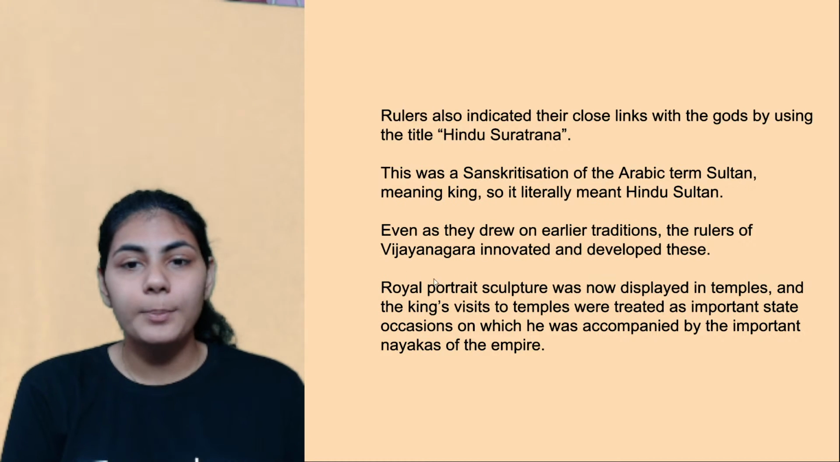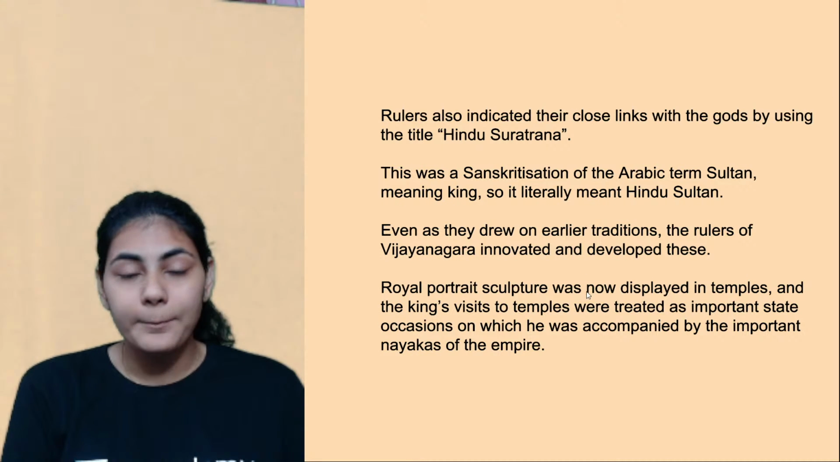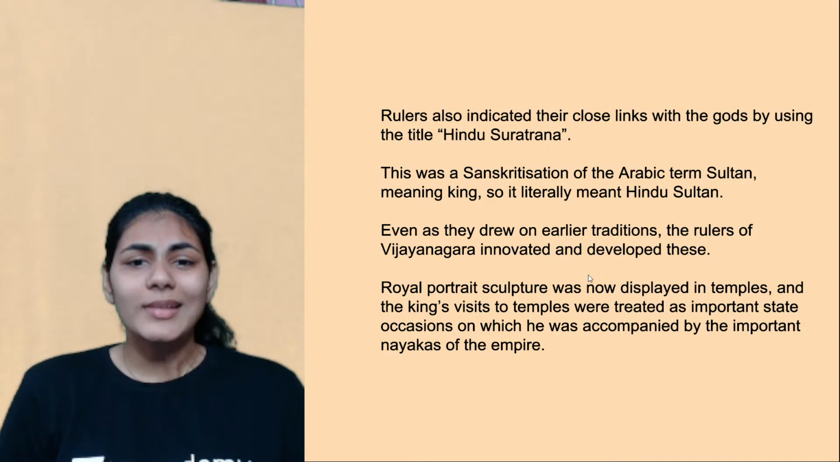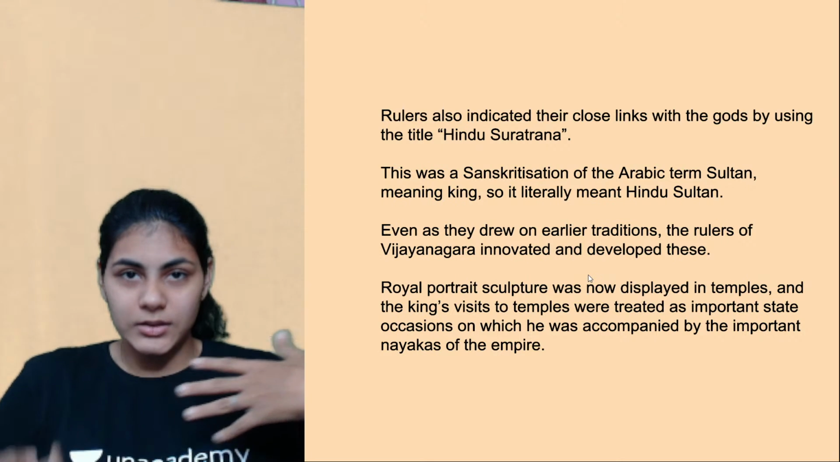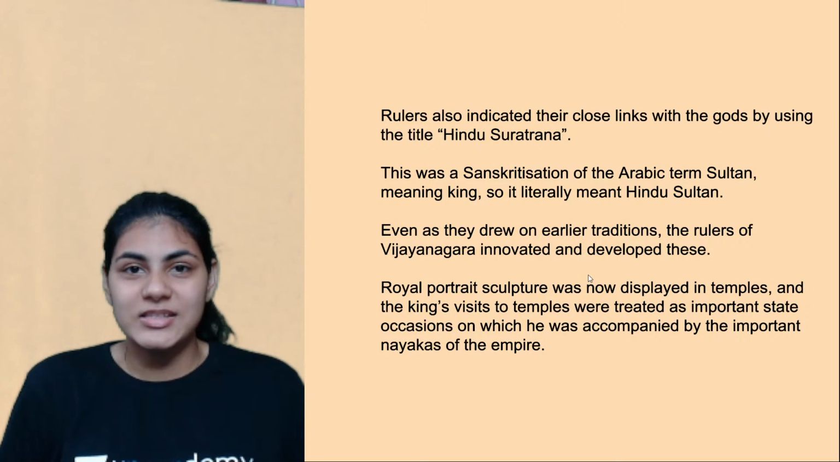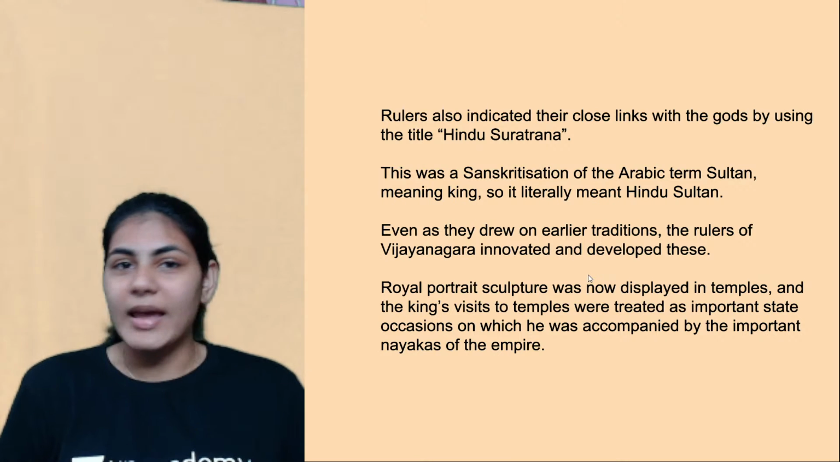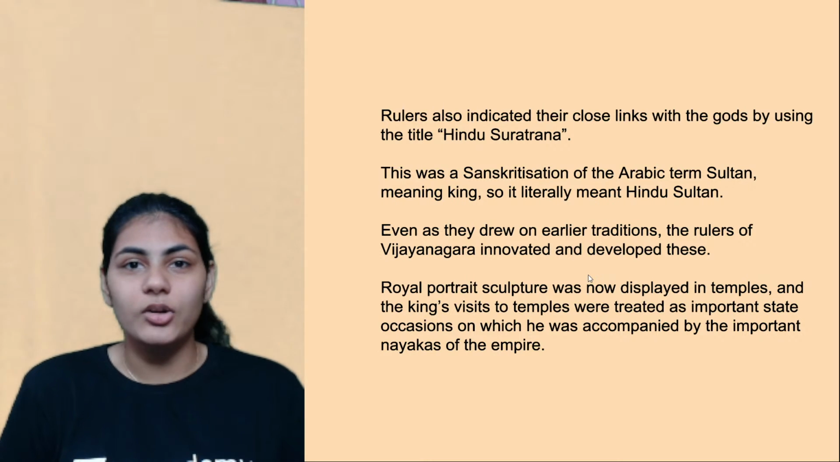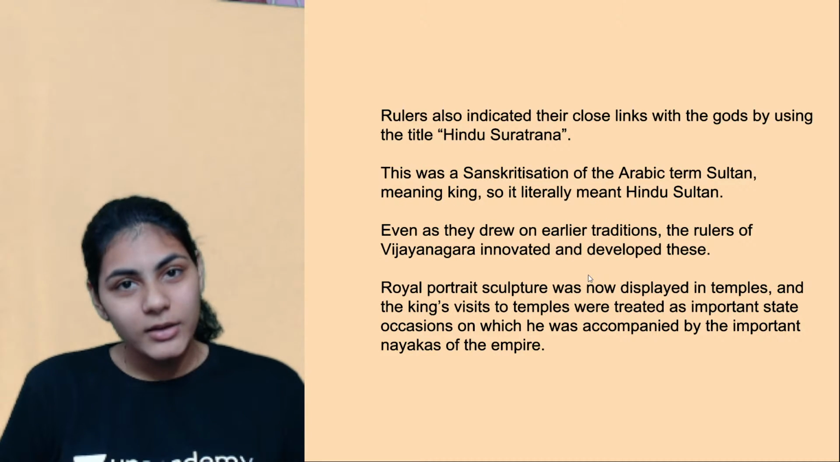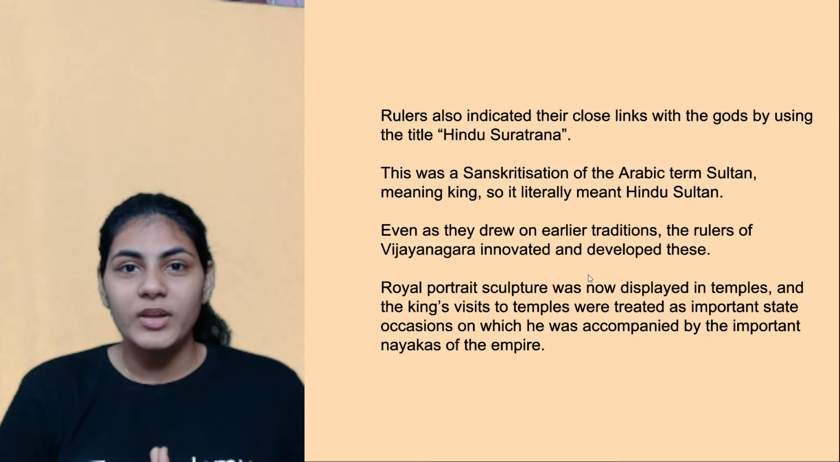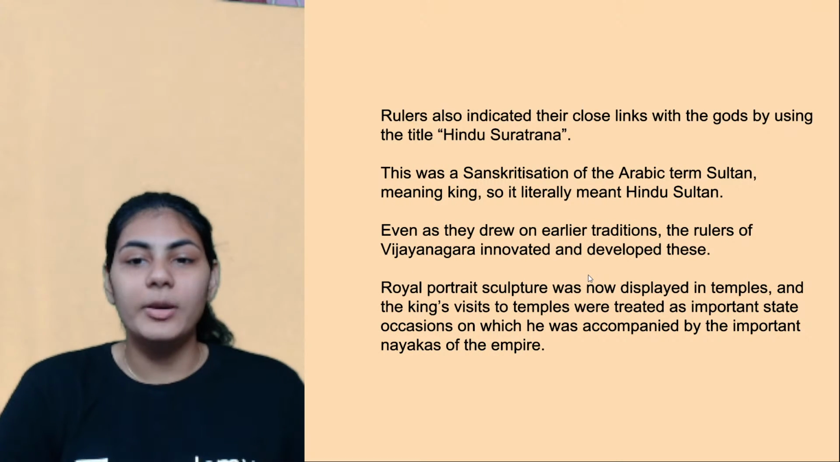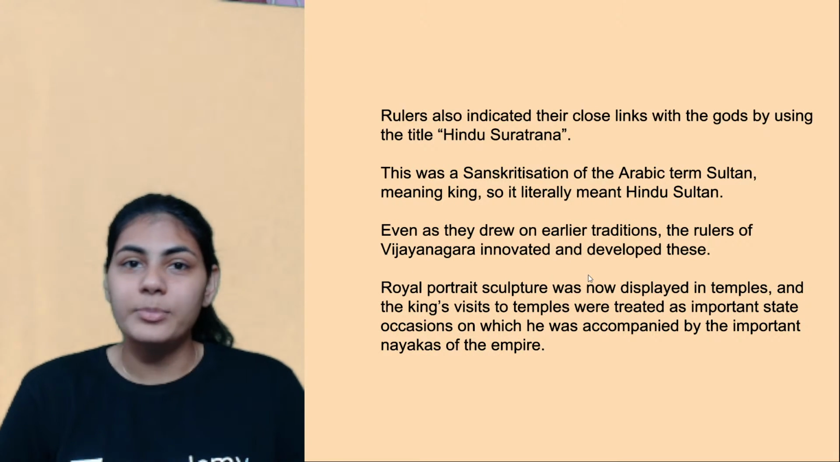And finally, royal portrait sculpture was now displayed in temples. So again, before Vijayanagara, putting up kings' life size statues in the temples was not acceptable. That is definitely not done, right? But once Vijayanagaras came in, they made it acceptable that their own statues can be erected in the temple premises. They can be displayed in the temples alongside the statues of the gods, right?